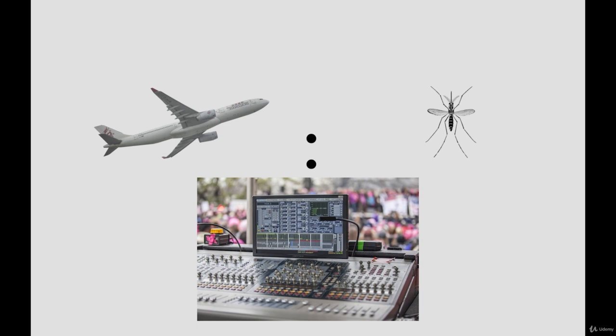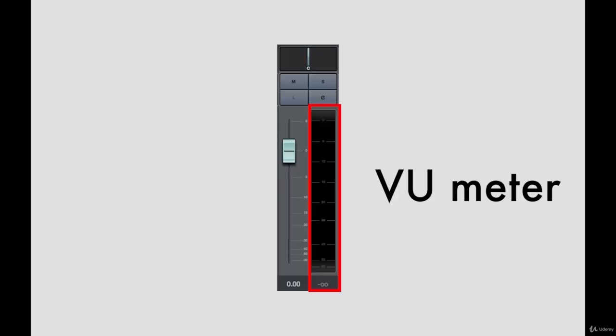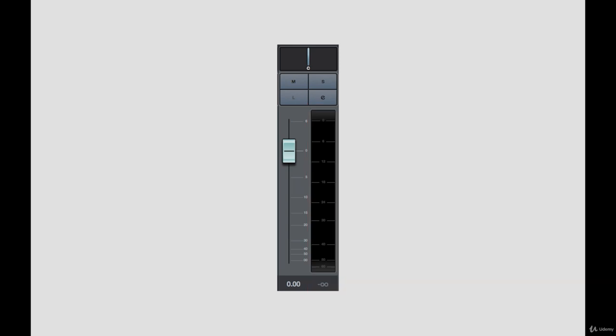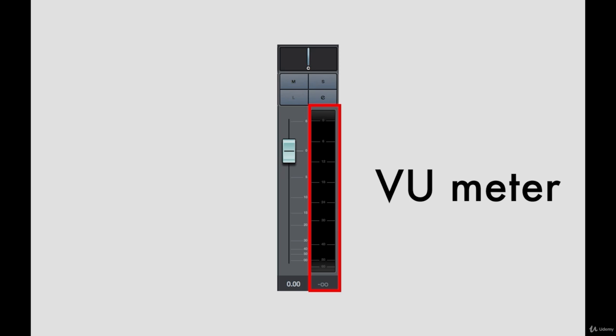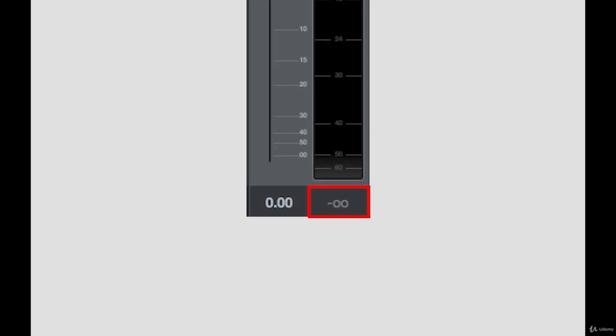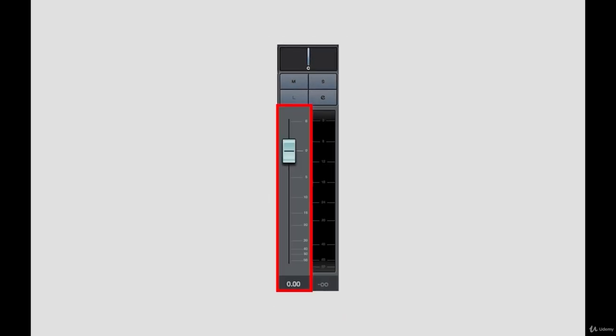But the decibel values we use in our music production software have nothing to do with this, and that's where people get confused. Let's take a look at the VU meter and fader in the mixer section of a music production program. Don't worry about which program it is, this is the same in all of them. The VU meter measures the signal level on that track and expresses it in decibels. If there's no signal on that track, meaning it's totally silent, this VU meter will read -infinity. As we turn up the fader, the level of the signal will increase towards 0. Remember that these are negative values.